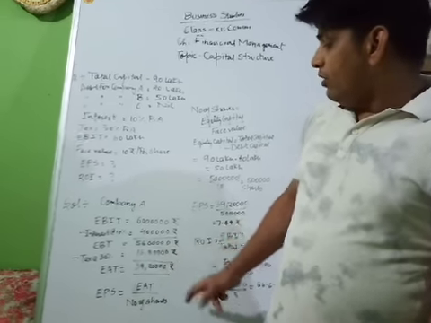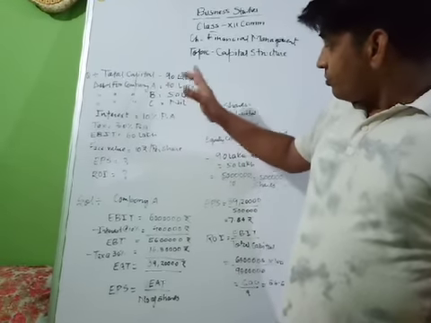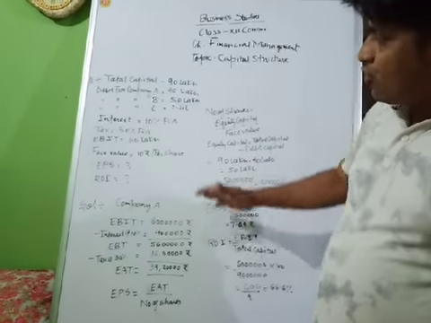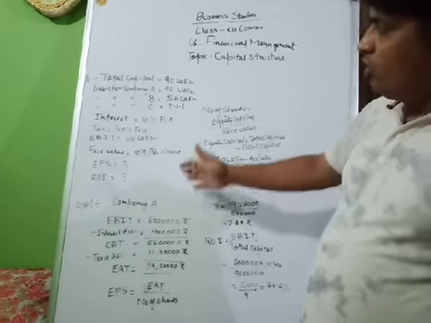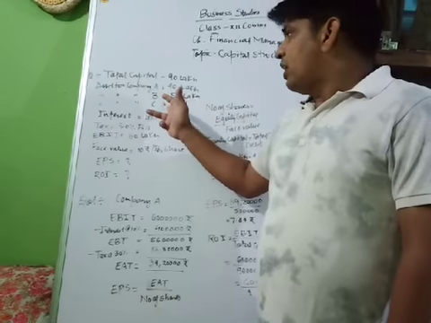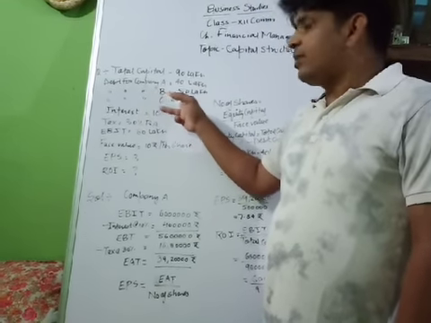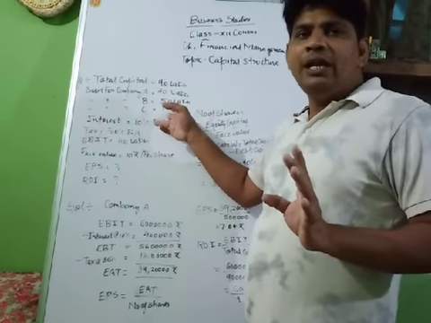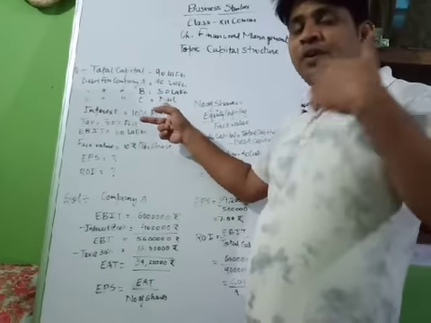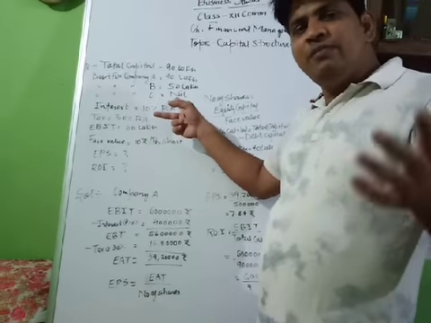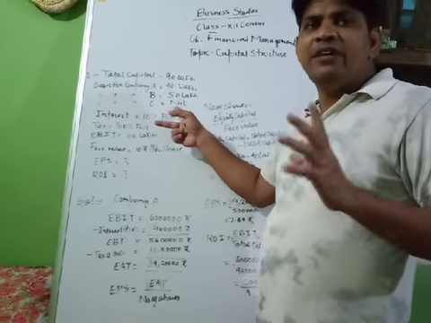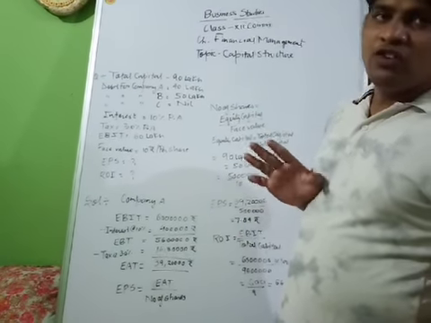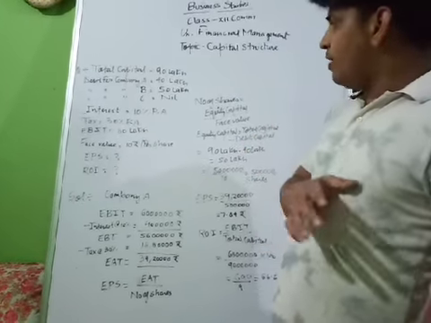Okay, so it will be 60 lakh, and the same formulas will be applied over there, and like that the question may carry on. If the debt capital is not given, then the tax will be imposed over the EBIT. If debt capital is given, then interest will be deducted from EBIT. This is the main difference between the question in which the debt is given and in which the debt is not given. So this thing you have to keep in mind.